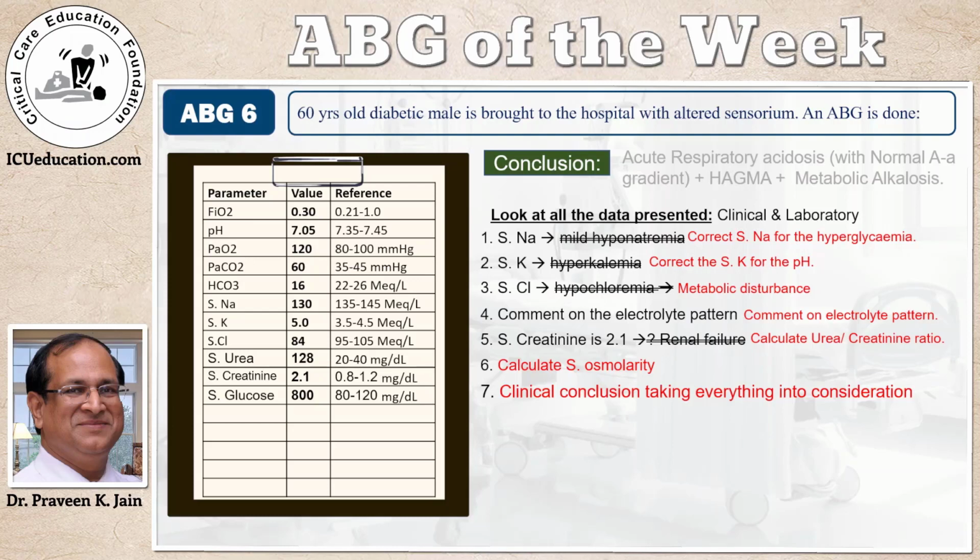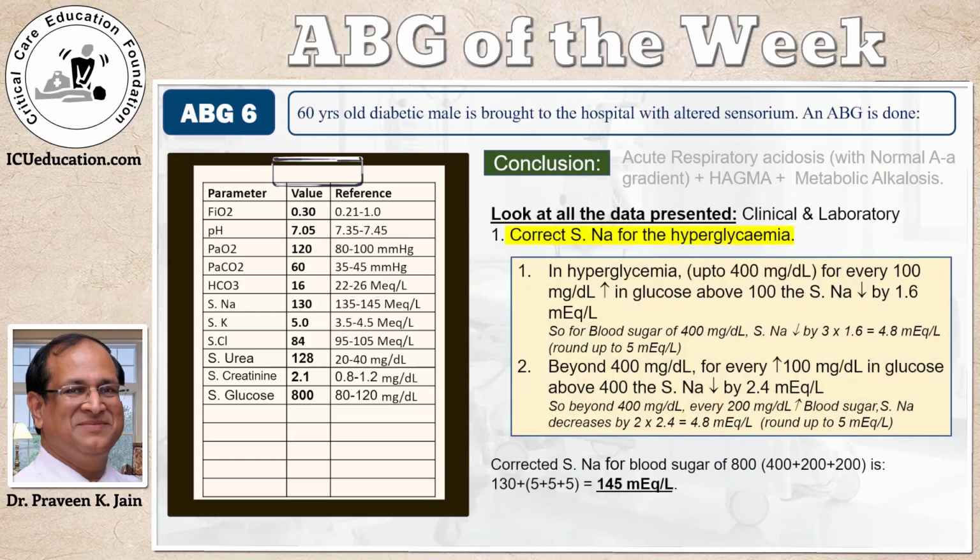You need to comment on the relationship of the electrolytes with each other. You cannot look at a creatinine being elevated and say this is renal failure, and we will discuss this because you need to always calculate the urea creatinine ratio. In patients with high glucose or high urea, you need to calculate the serum osmolarity. And finally, you need to give a clinical conclusion, taking everything into consideration. So let's look at each one of them.